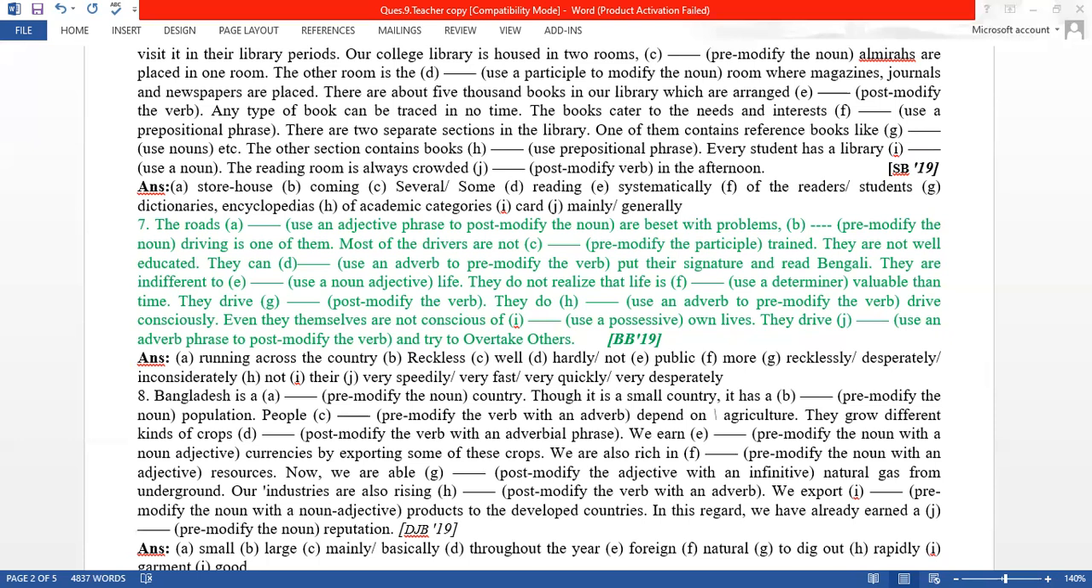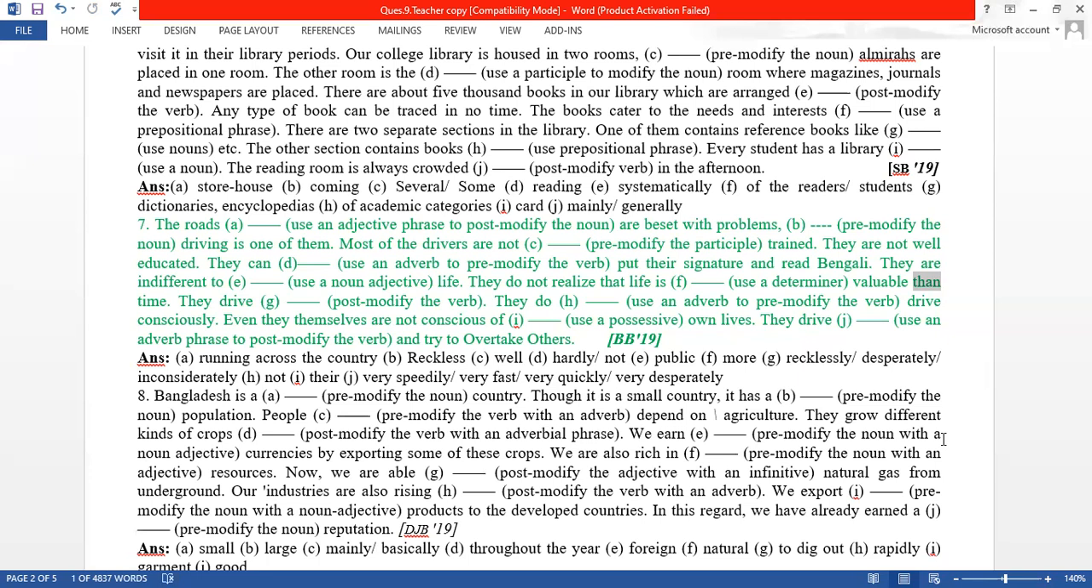They are indifferent to, use a noun adjective to their life. We can use their possessive adjective. Their life, they do not realize that life is determiner. As it is a comparative degree, you can use more than, indicates that this sentence is a comparative degree, so we can use more. And they do not realize that life is more valuable than time. They drive very fast. Post modify the verb, we can use adverb.